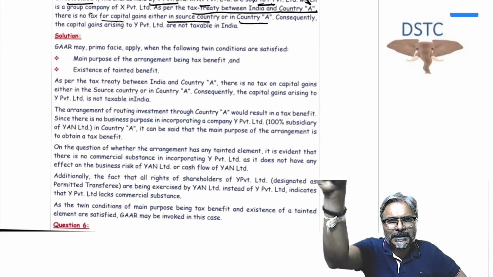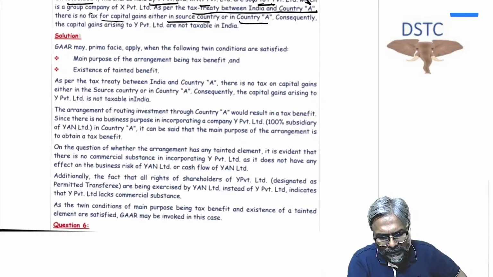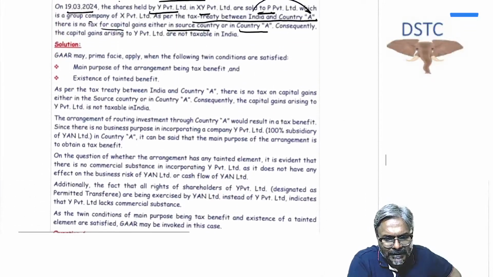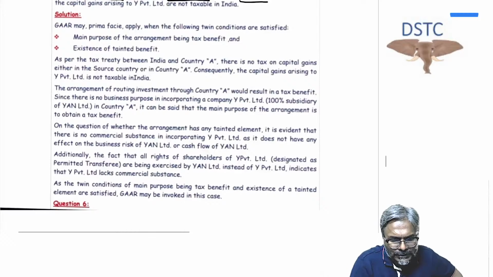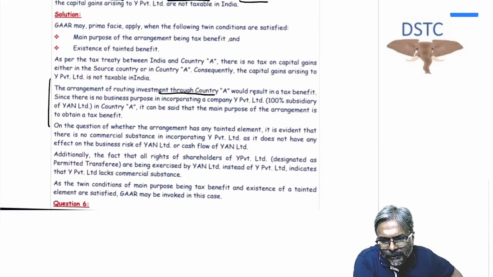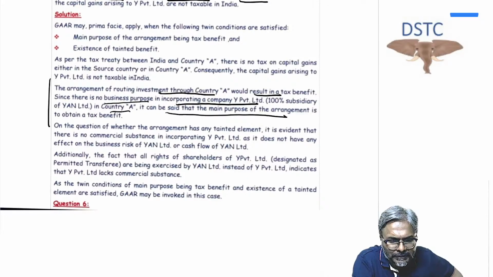What is the main purpose? Main purpose is to obtain tax benefit. And if the tax benefit is more than 3 crores, then in that case, the GAR provision, students, will be applicable in this case. So see over here, students, the arrangement of routing investment through country A would result in a tax benefit. There is no business purpose in incorporating a company Y Private Limited in country A. It can be said that the main purpose of the arrangement is to obtain a tax benefit.